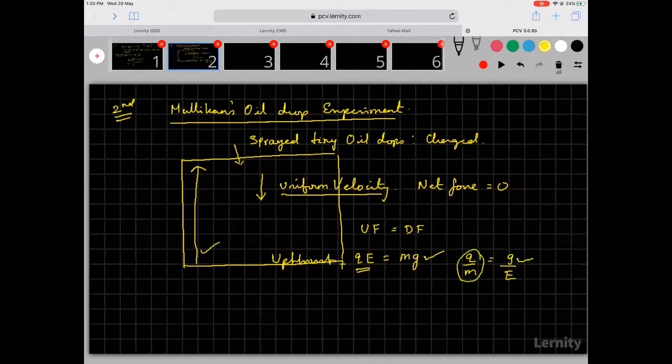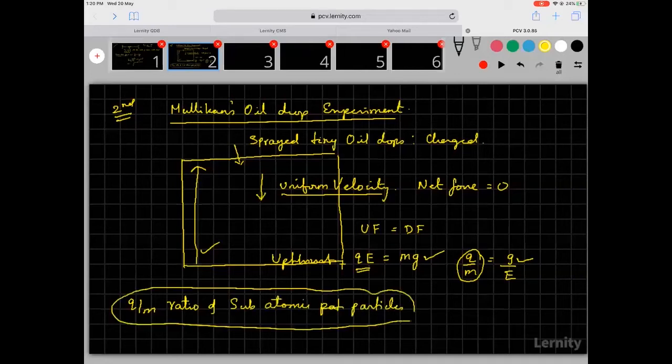The first scientists were not able to find out charge, and not able to find out mass. They were able to find the Q by M ratio of subatomic particles. So this is basically how he found it out.